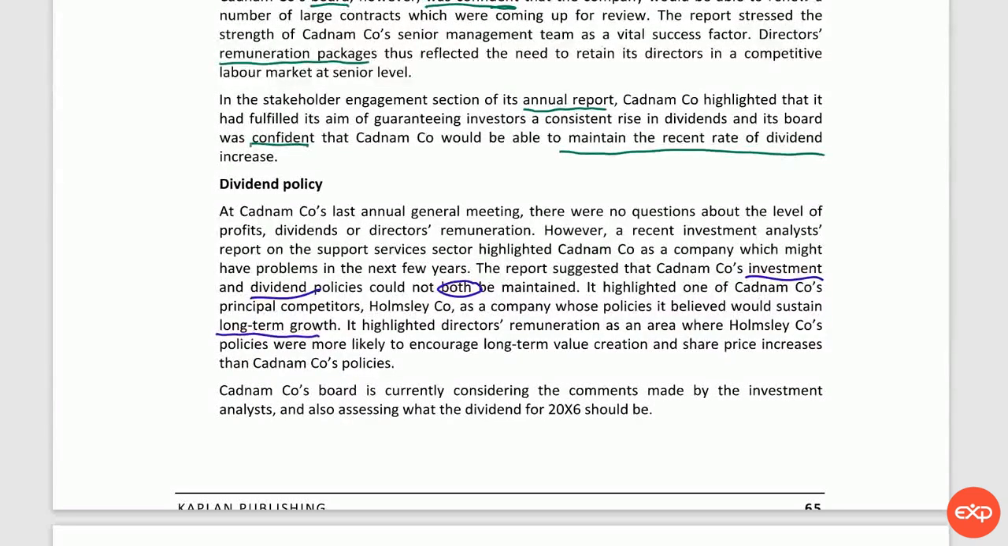It highlighted directors' remuneration as an area where Homestay Company policies were more likely to encourage long-term value creation and share price increases than Cadmium Company's policies. So long-term value creation and share price increases are usually about such types of remuneration as, for example, share options or long-term bonuses. Cadmium Company's board is currently considering the comments made by the investment analysts and also assessing what the dividend for 2016 should be.